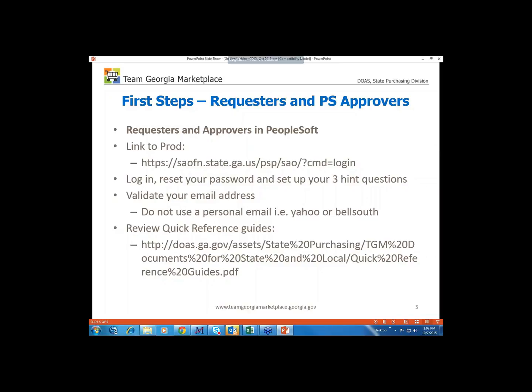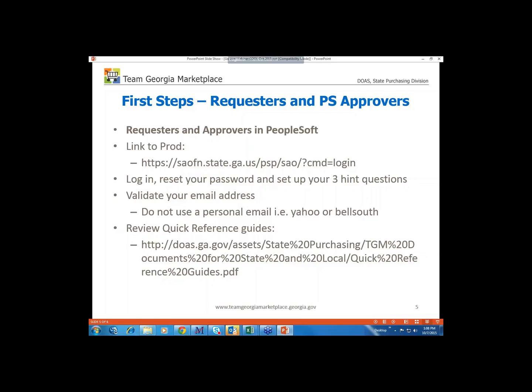One of the first things you want to do is validate your email address that you'll see on the screen once you log in. We want you to use your state-issued email address. Don't use a personal email address. A lot of times, if you set up a personal email address, it can block the application from sending email notifications to other people that are using Team Georgia Marketplace. So you do want to use your DOL email. It also helps, in case you're not getting email messages, because we can go in and track to see if those were received in the email server.